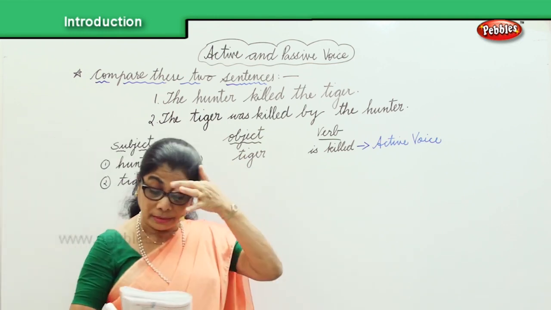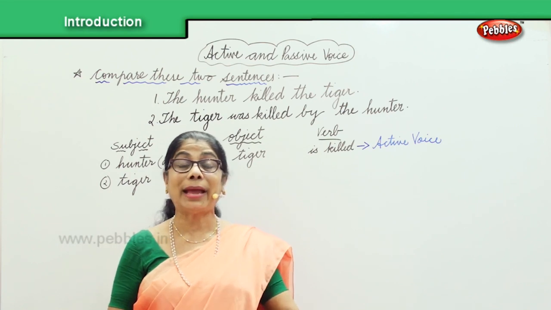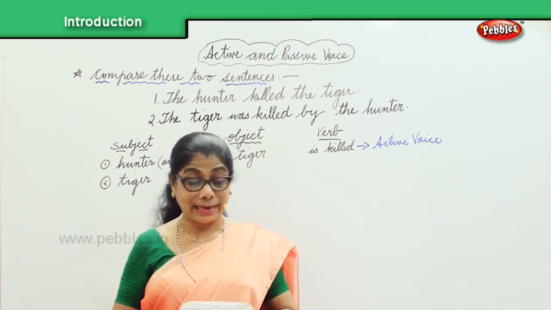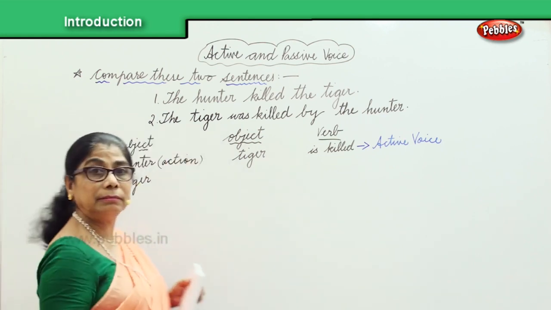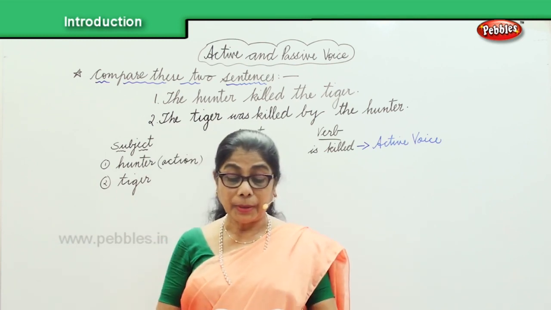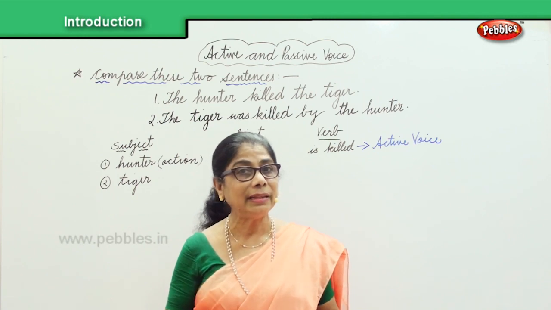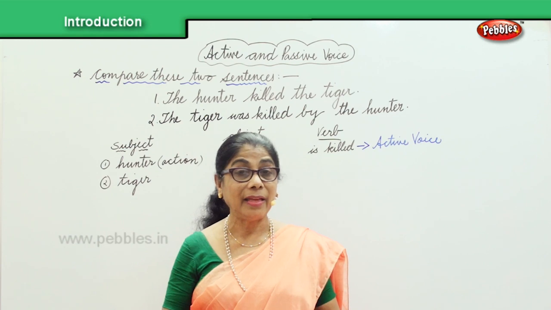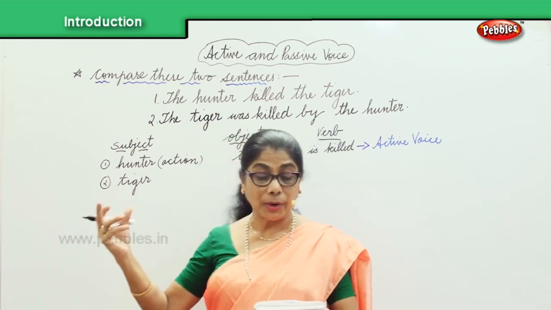Now let's look at the second sentence. Let's compare and understand the second sentence. The subject is the tiger. Something is done to the tiger. Now, the tiger is receiving the action. The tiger is suffering. The action is done on the tiger by someone.